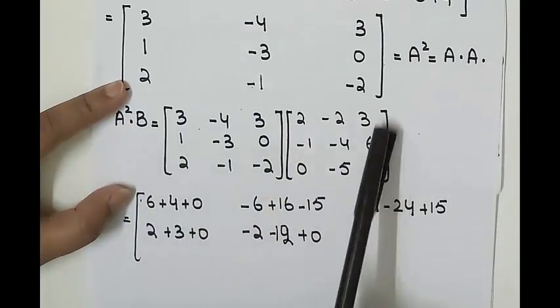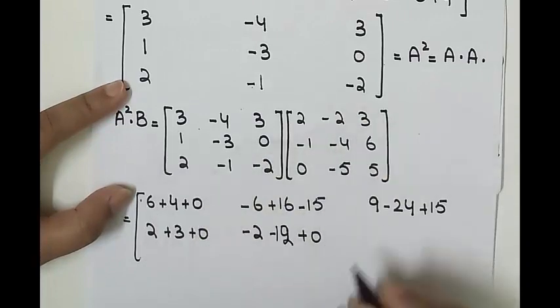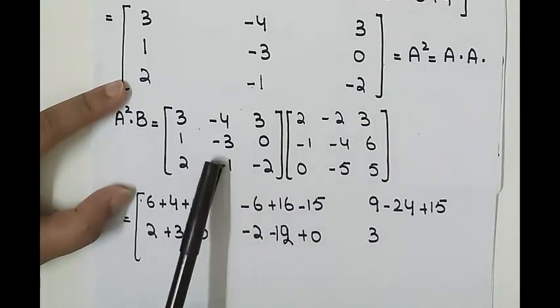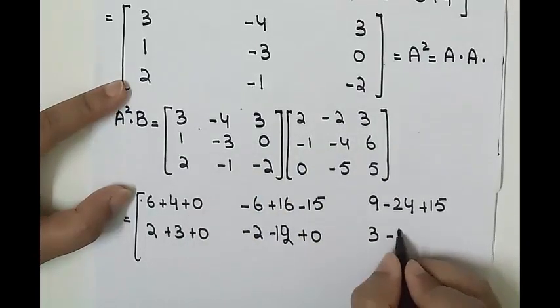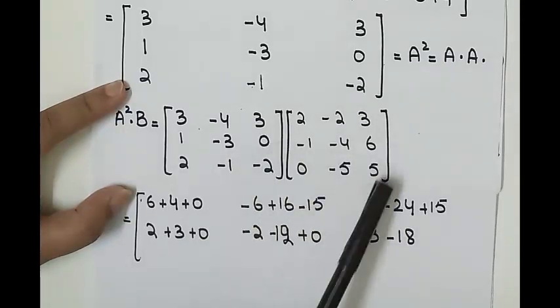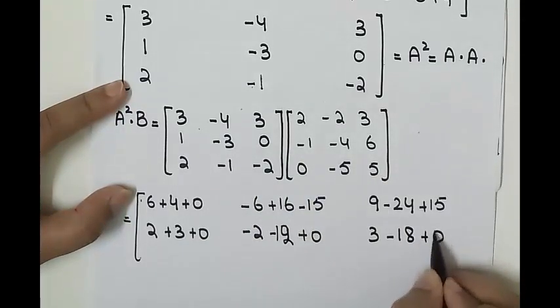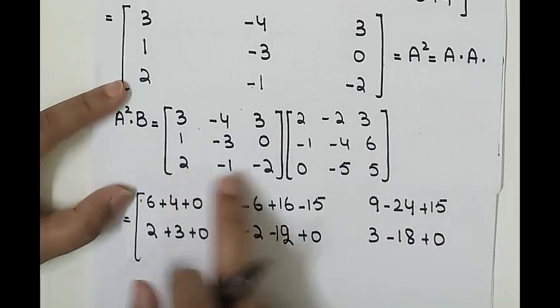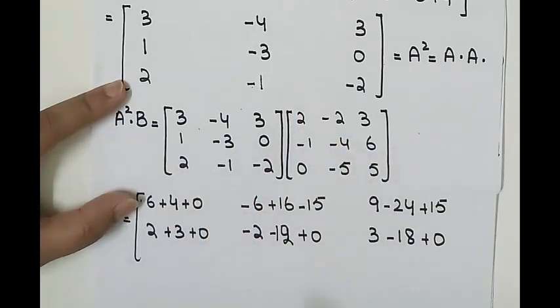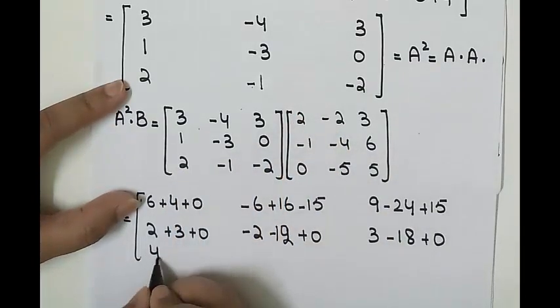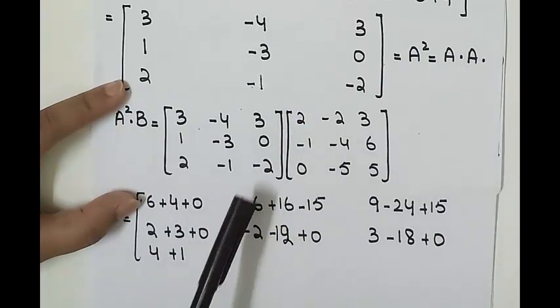Now same row and third column: 1 times 3 is 3, minus 3 times 6 is minus 18, and 0 times 5 is 0. Now third row, first column: 2 times 2 is 4, minus 1, positive 1, and